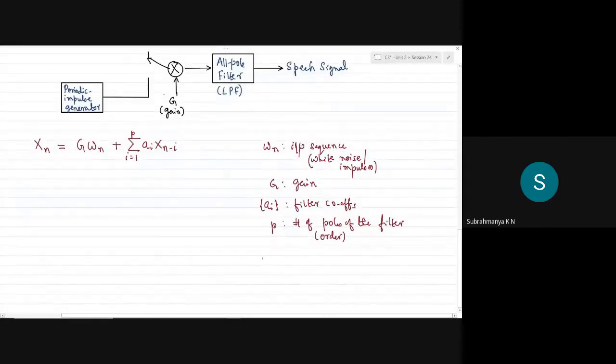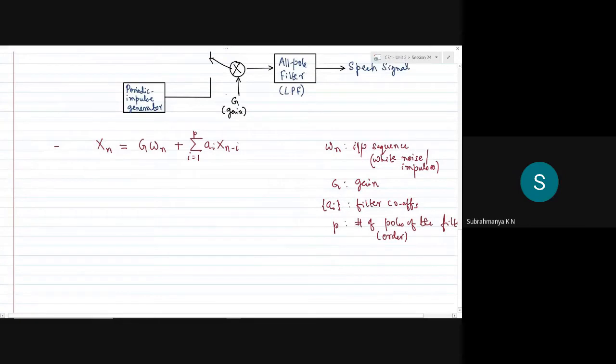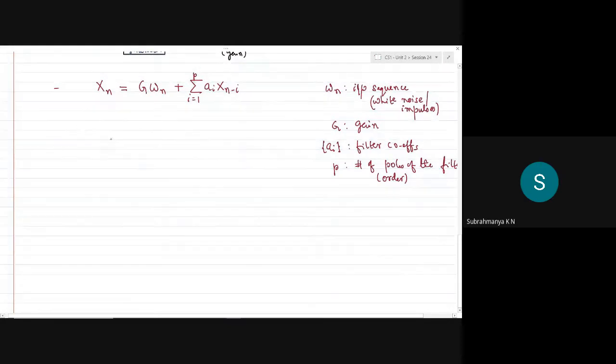As I told, this process is linear predictive coding because of this expression, where the current prediction of the sample is a linear combination of all the past inputs multiplied with the filter coefficients themselves. So this is the basic idea behind LPC. We'll not just stop with a conceptual treatment of this. We'll try to elaborate on what is involved in the complete process.